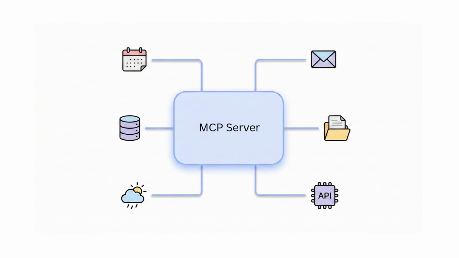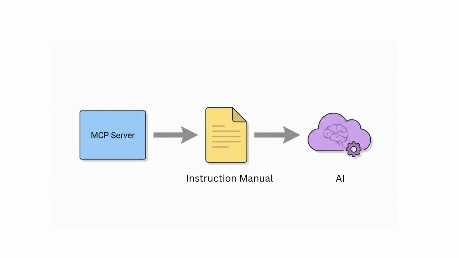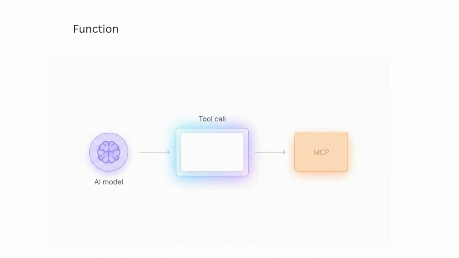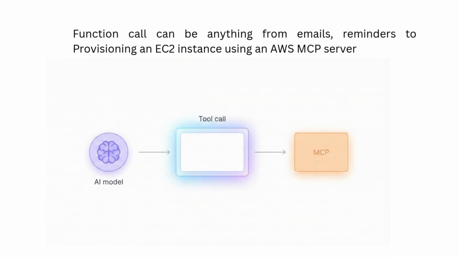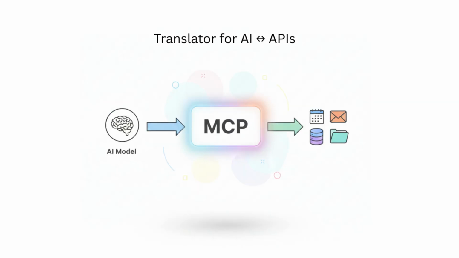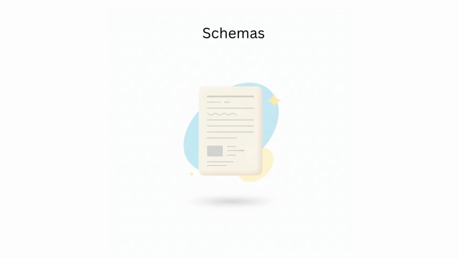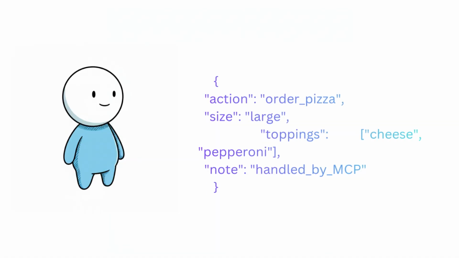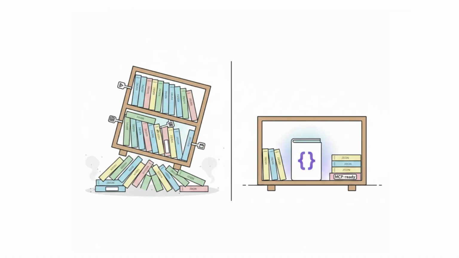Here's the actual flow. 1. The MCP server hosts tools. 2. It sends the AI a schema, basically an instruction manual. 3. The AI sends a tool call, like, please run this function. 4. MCP translates it, sends it to the real service, gets the results, and hands them back to the AI. It's basically Google Translate for AI and APIs. And those schemas? They're just instructions written in JSON, which looks complicated but is really just brackets trying their best.